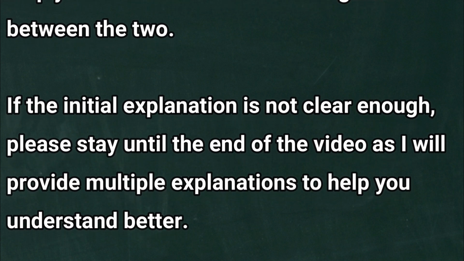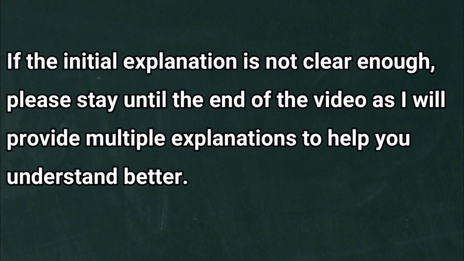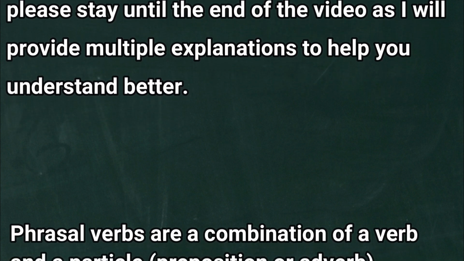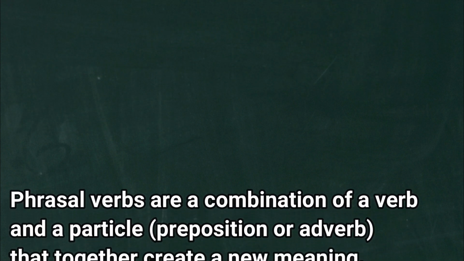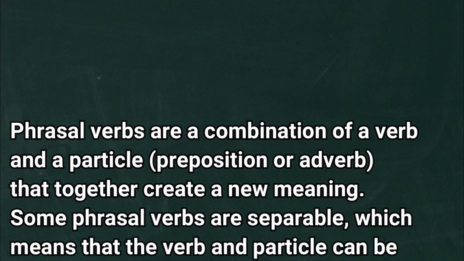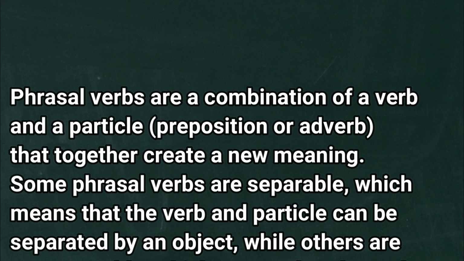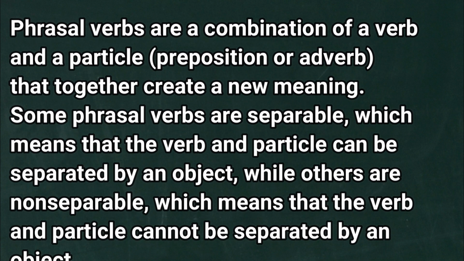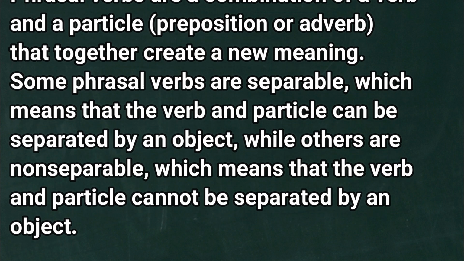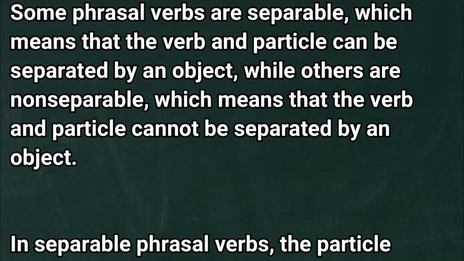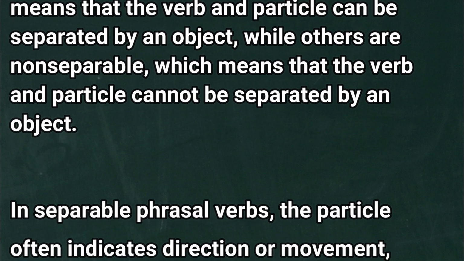If the initial explanation is not clear enough, please stay until the end of the video as I will provide multiple explanations to help you understand better. Phrasal verbs are a combination of a verb and a particle, preposition or adverb, that together create a new meaning. Some phrasal verbs are separable, which means that the verb and particle can be separated by an object, while others are non-separable, which means that the verb and particle cannot be separated by an object.